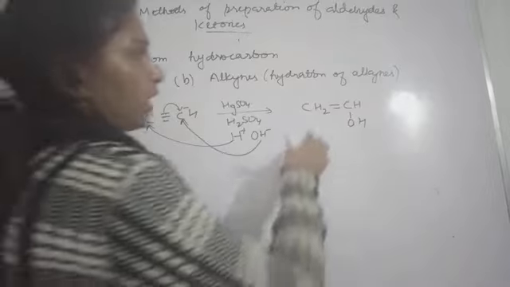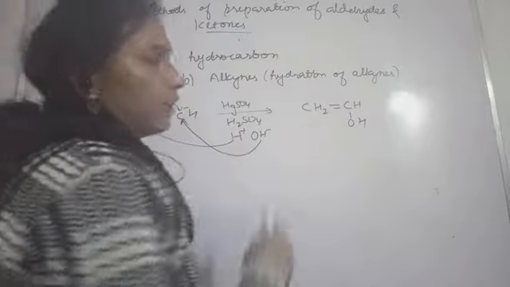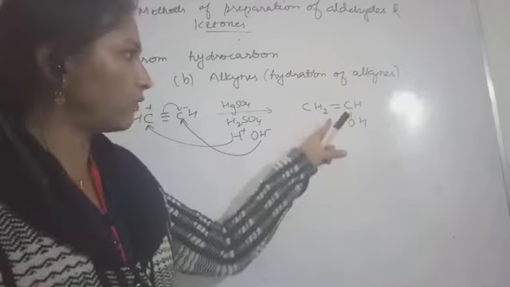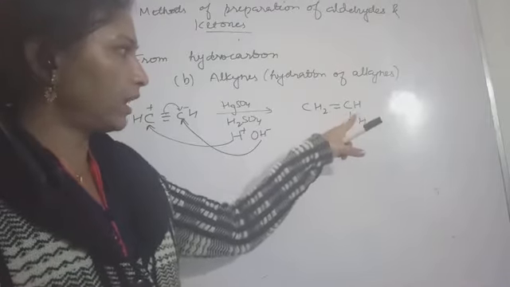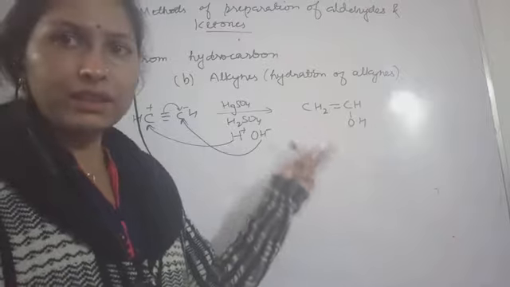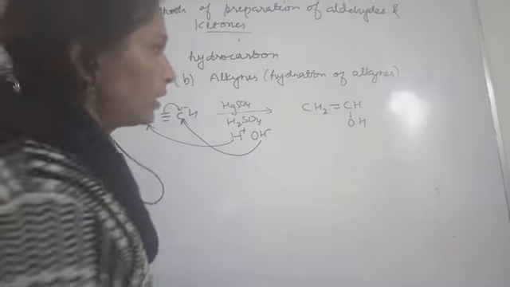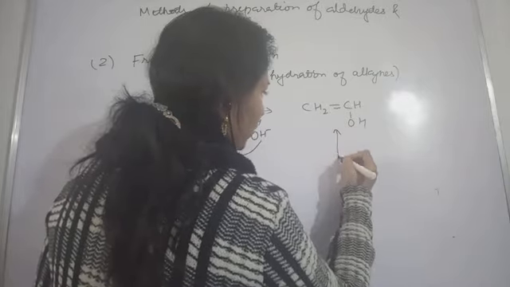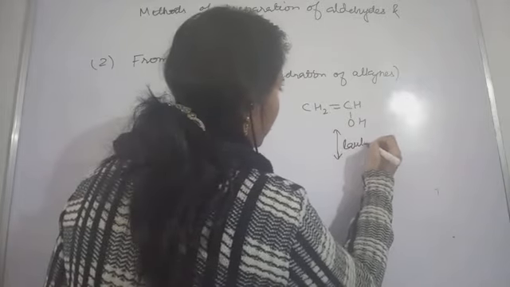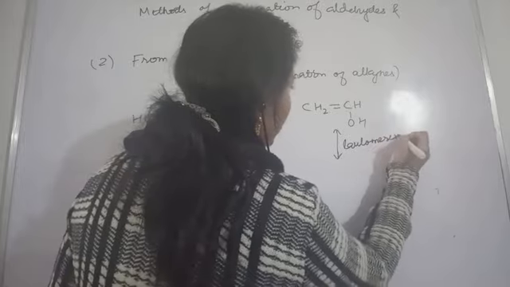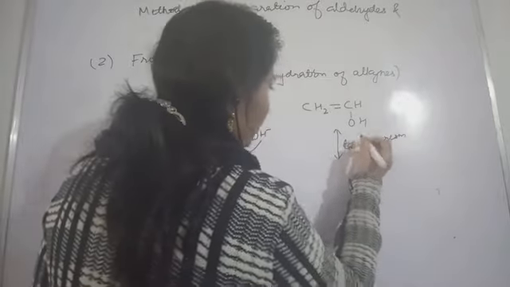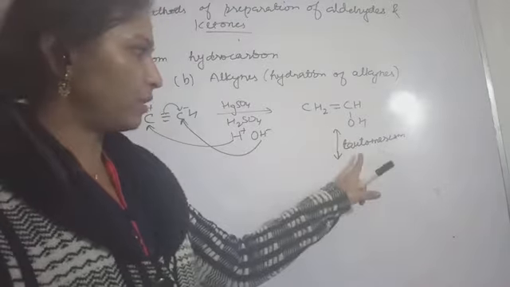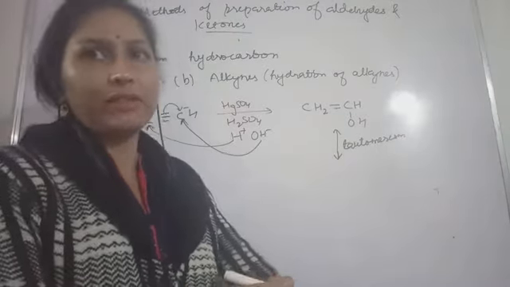So this is what you got, and you will think: we were looking for aldehydes and ketones, but we got this alkene and this alcohol. So where is that aldehyde? For that, let's see this phenomenon also. This is called tautomerism. They will undergo this tautomerism. The isomerism and tautomerism, everything we have learnt about this in 11th class only.